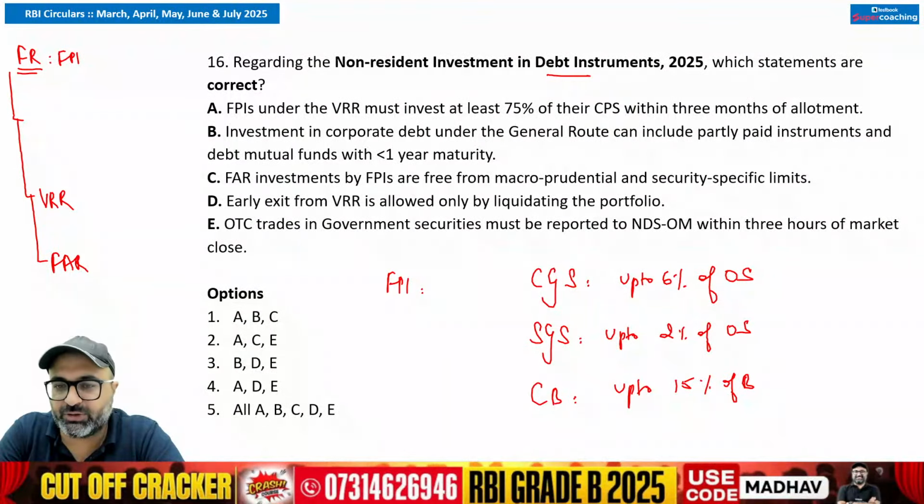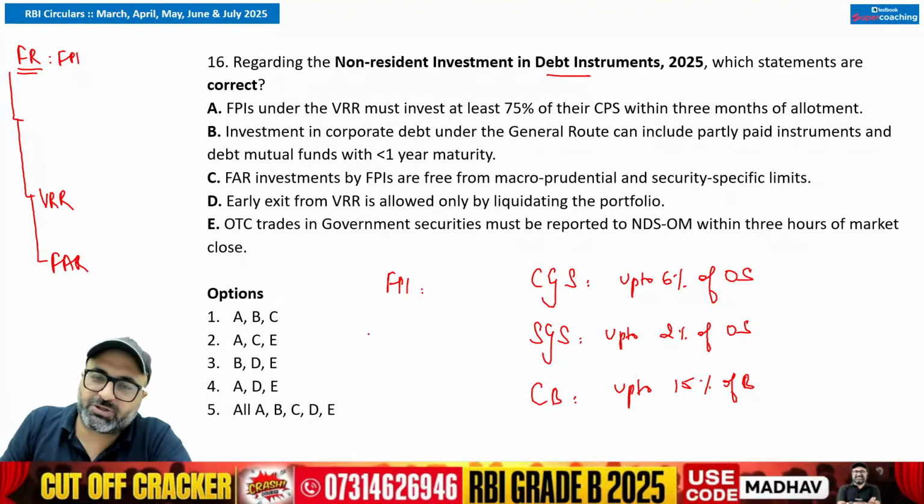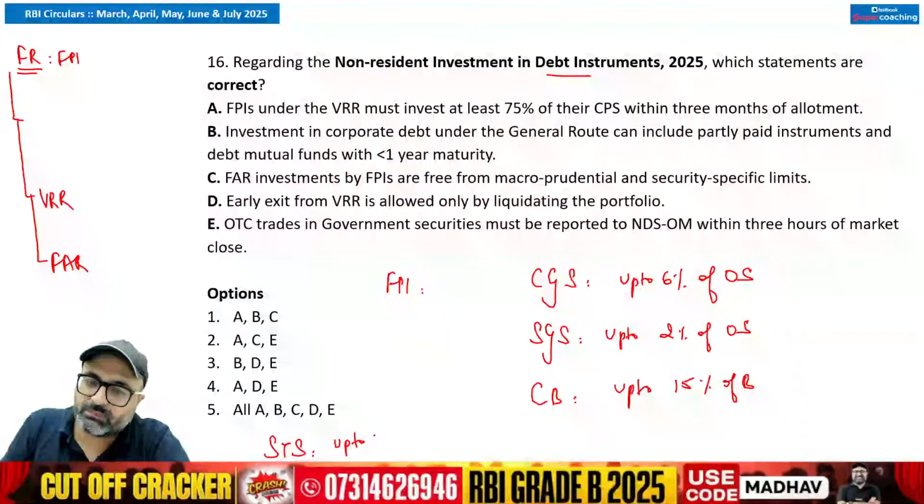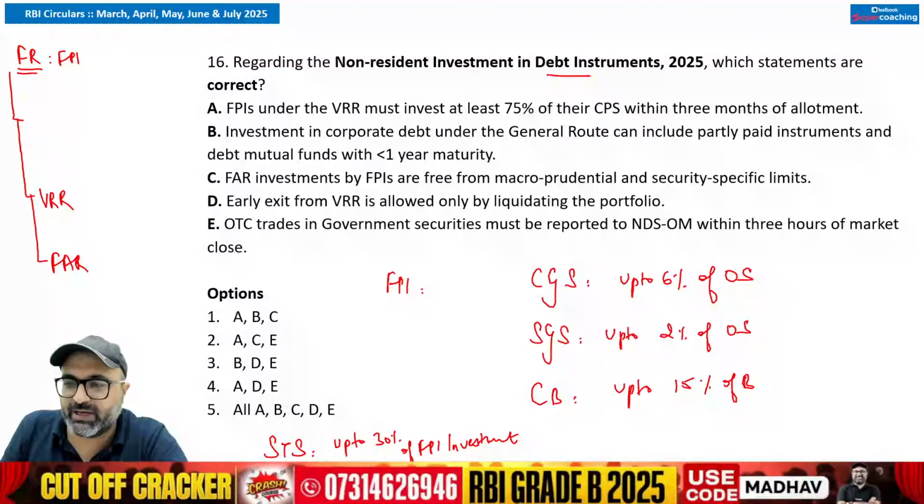Center or state government securities that are short term: the limit is up to 30% of FPI investment.